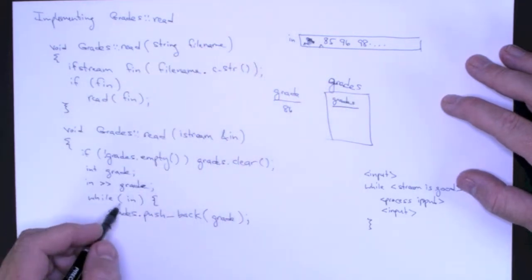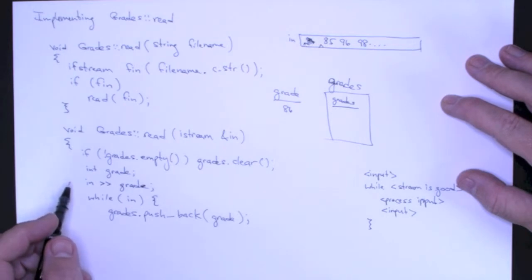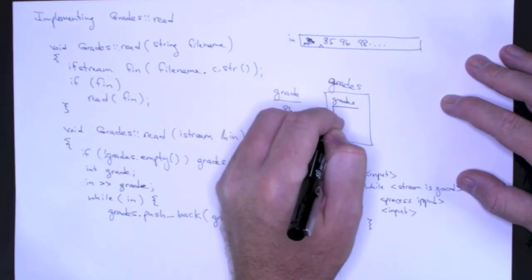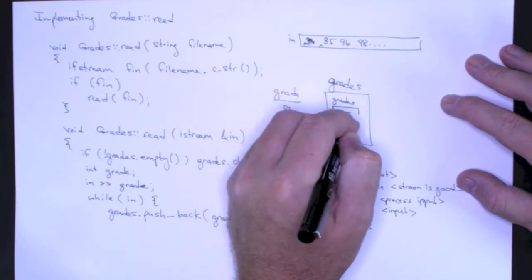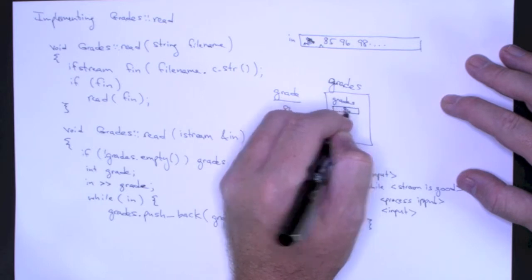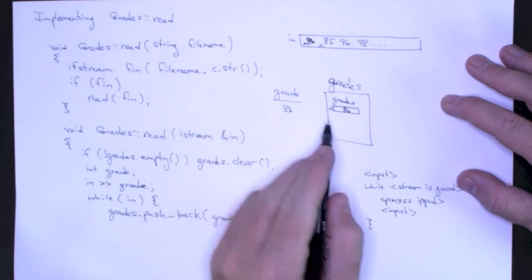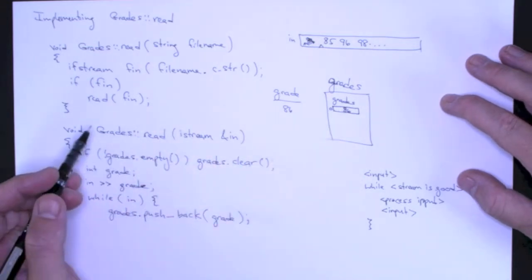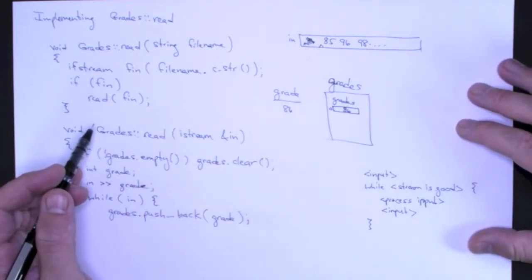And there's my reading pointer. And now I'm going to push back 86 into the vector. So what it does is it adds a new element at the end of the vector and stores 86 there, and now this is at position 0. If I called size at this point, size would return 1.